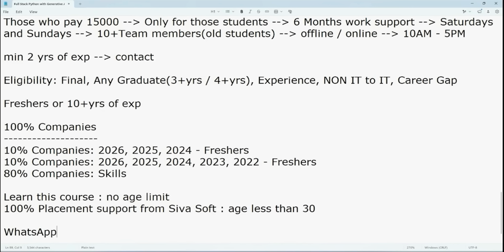So that's the reason, after completing this demo, please contact this number, 996368928. That means from this particular number only you got this link. Maybe some other students got it from a different phone number. Whatever, it doesn't matter. Just contact this particular number. I'll get to know about your history, and based on that, I'm going to suggest. Okay. See, if your age is 31 or 35 or whatever, outside, with the help of consultancies, you can get jobs. No doubt about that. But from SIVASOFT, definitely your age should be less than 30. So this is the main point that you need to remember. Okay.